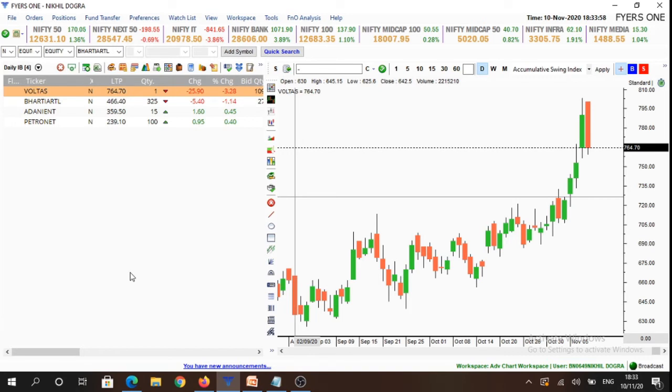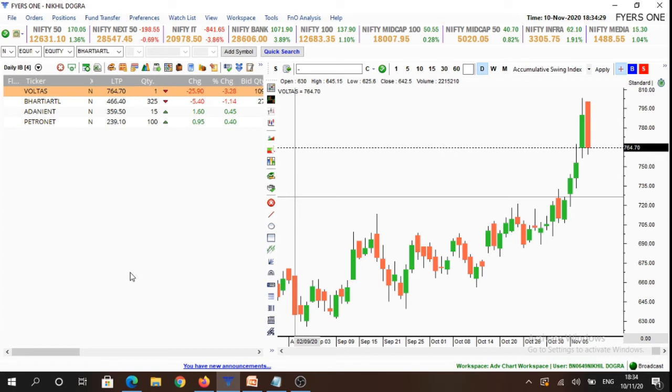Now we are going to discuss our stock watch list for tomorrow. The stocks that we have chosen are Voltas, Bharti Airtel, Adani Enterprises, and Petronet. These stocks have formed an inside candlestick today. Inside candlesticks are those candlesticks in which there is an equilibrium between buyers and sellers. So that is why we look for trading opportunities only if we break today's high or low, which in tomorrow's context is going to be previous day highs or previous day lows, and will refrain from making any trades in